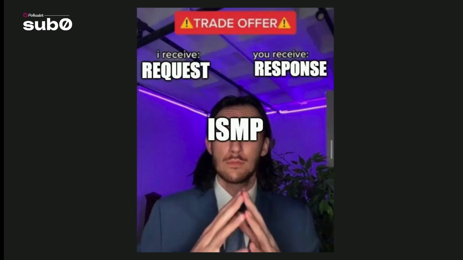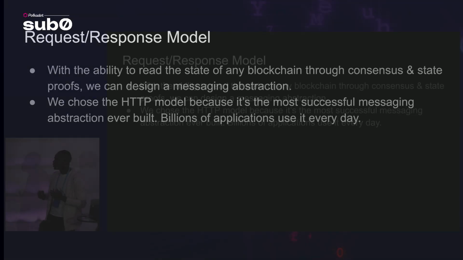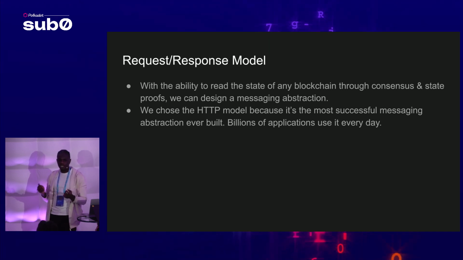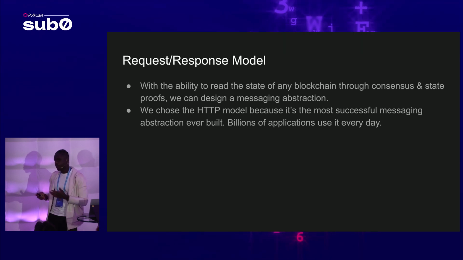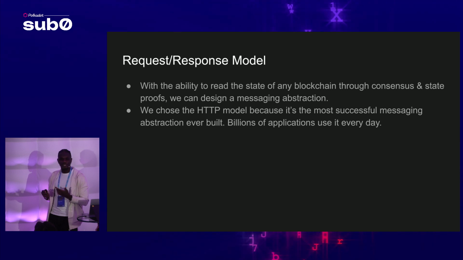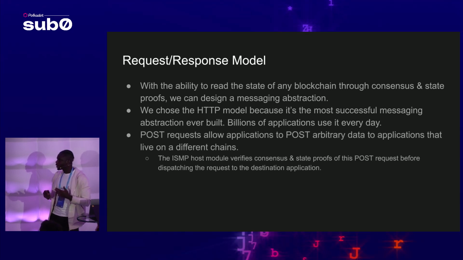And really, this is how I like to think about ISMP. You give it some request, it gives you a response. It doesn't really care what else you do with it. So the request-response model allows us to, like I said, exchange messages, and also request state proofs. We copied the HTTP model because we believe that is the most successful interoperability protocol, really, in the digital age, right? HTTP powers billions of applications today, and I don't think there's anything better than HTTP. Post requests allow you to send data.